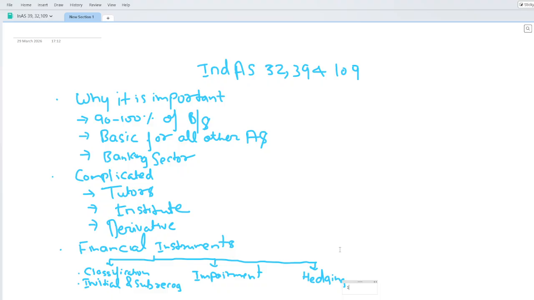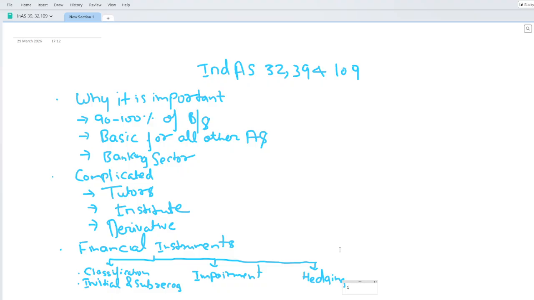Here you have transactional FX, then structural FX, and then the hedging of it. Similarly, net investment hedging is normally done for a subsidiary. If the subsidiary has a different reporting currency from your holding company, then the FX risk, how the hedging is done for that, is also covered under net investment hedging.